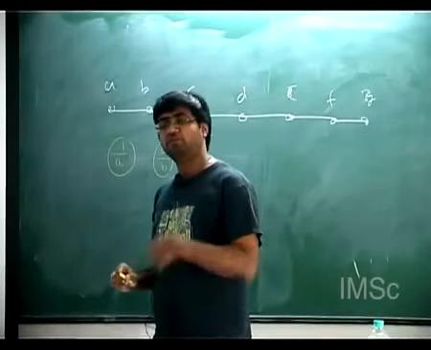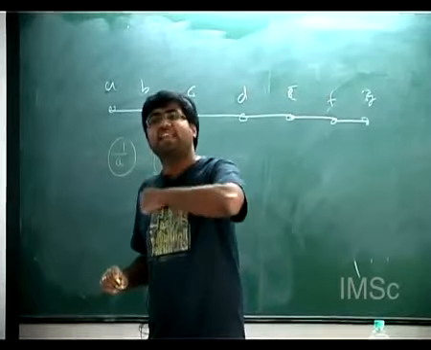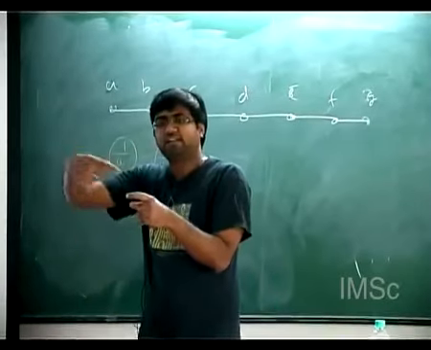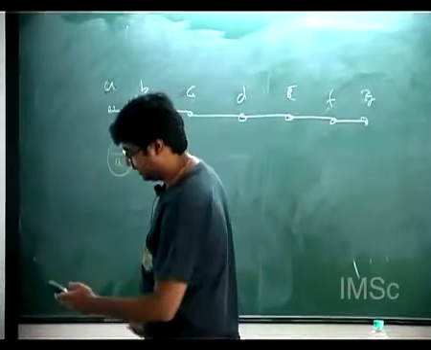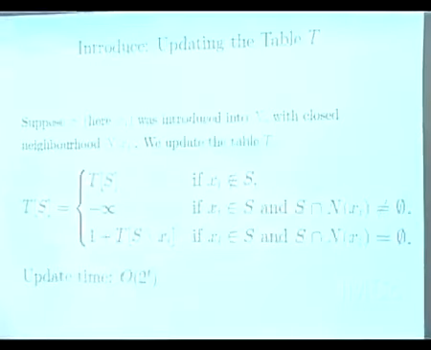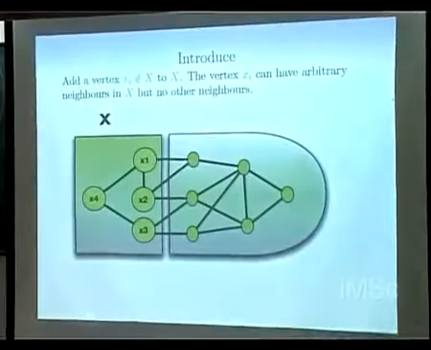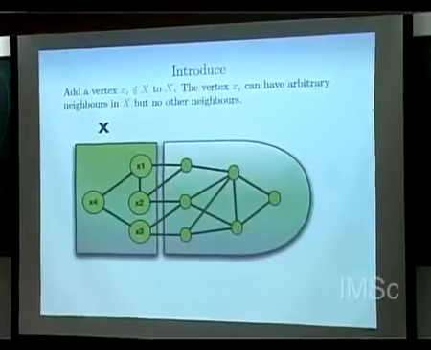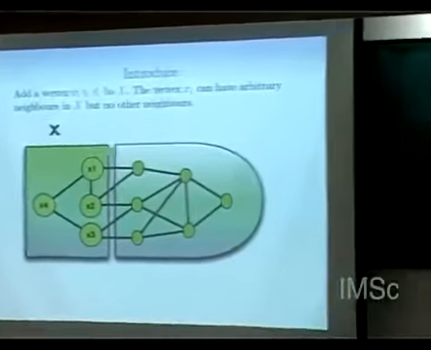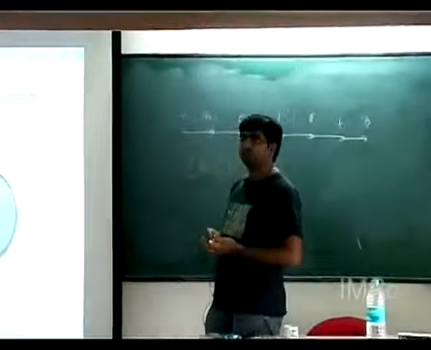And remember, when you introduce a node, you can give any adjacencies to the vertices with the labels, right? So what did I say? Xi can have arbitrary neighbors in X, but no other neighbor. So at this point of time, I can give it a label and I can get this graph, right?